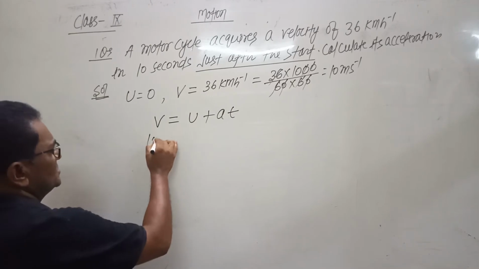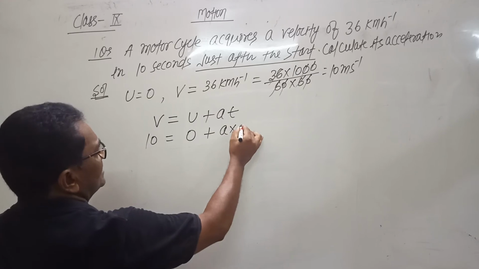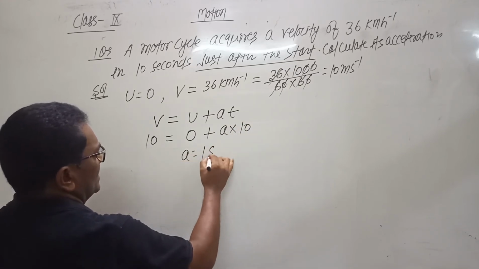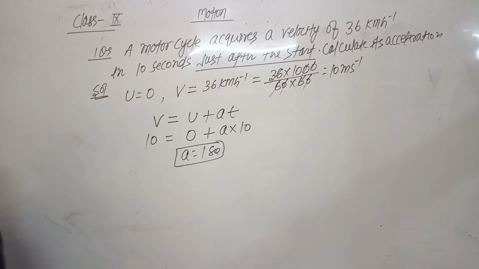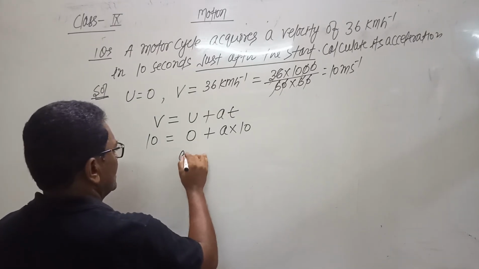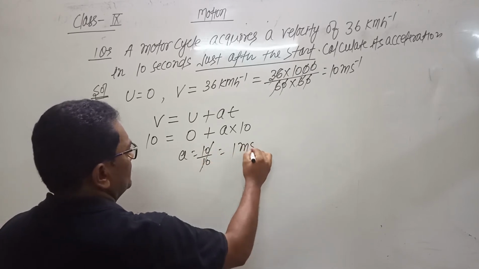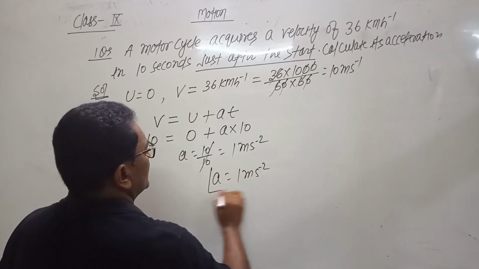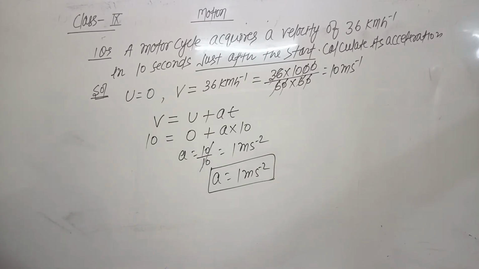Final velocity is 10, initial velocity is 0, acceleration we have to calculate, and time is given as 10 seconds. So a equals 10 divided by 10, which comes to 1. The acceleration comes to be 1 meter per second square. So this is the acceleration produced by the body.